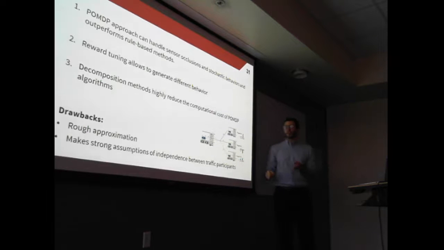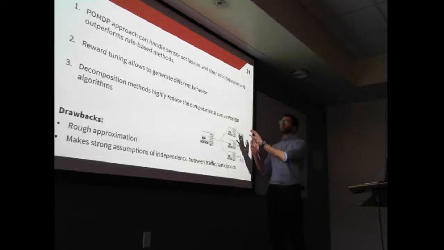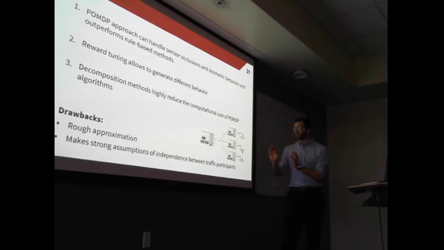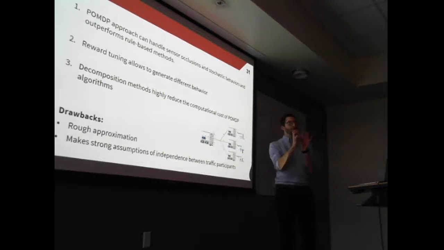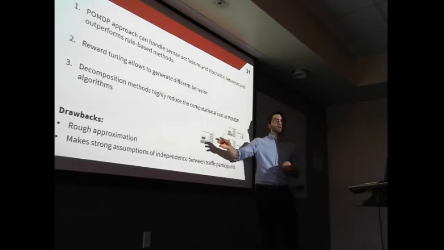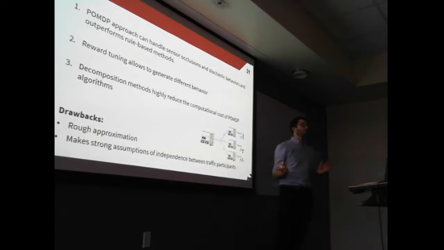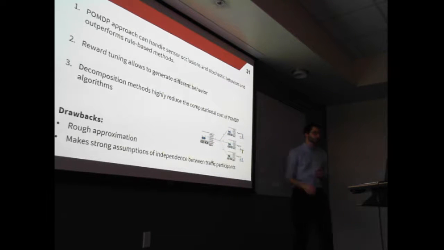So first, when we're decomposing the problem, we're actually making the assumption that every traffic participant is independent of each other. And when we fuse the information by either taking the sum or the mean, we're actually making a rough approximation of the overall utility of the situation.